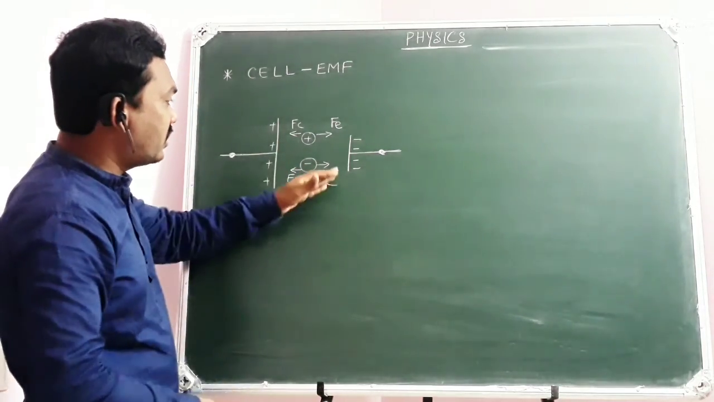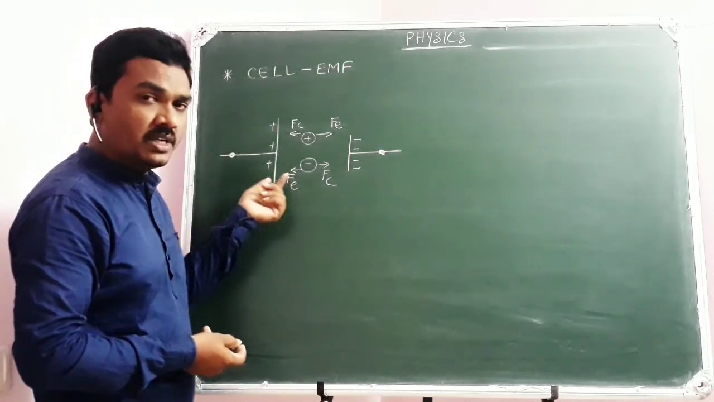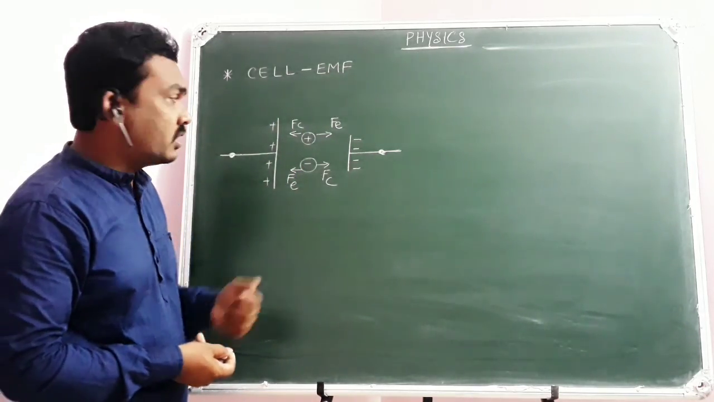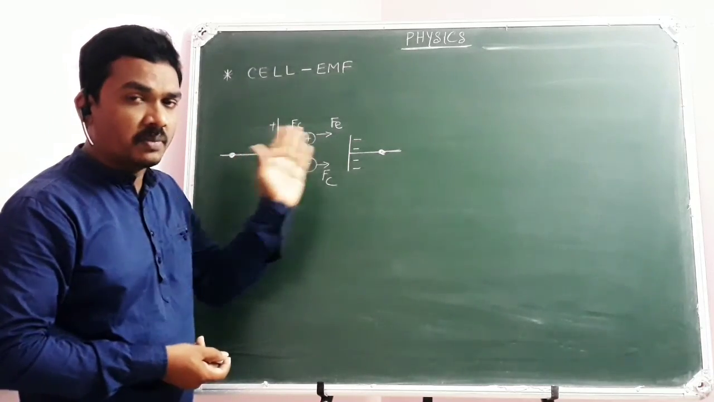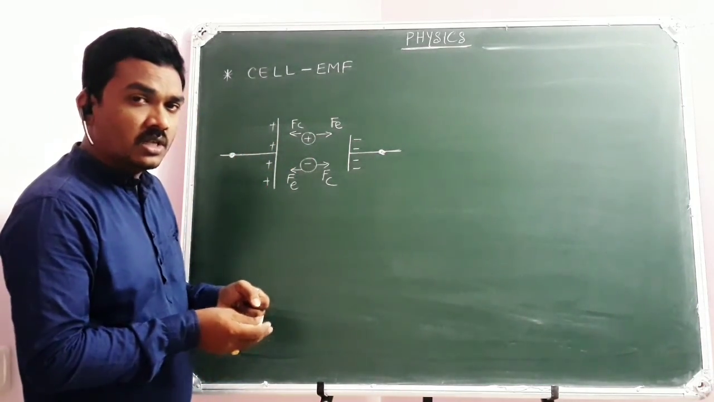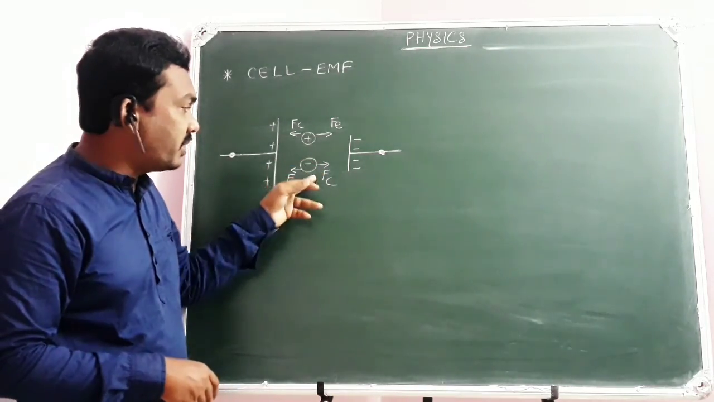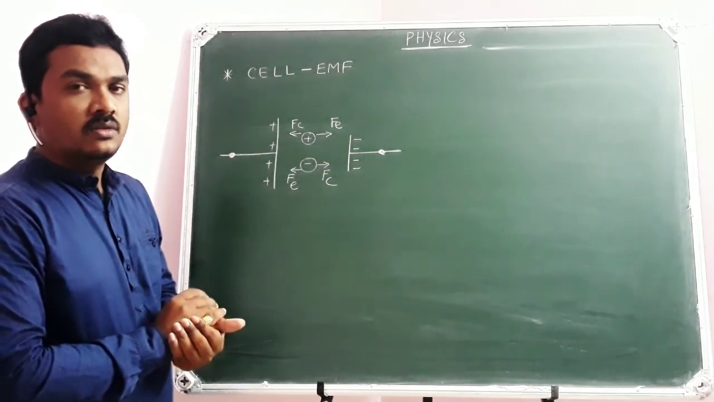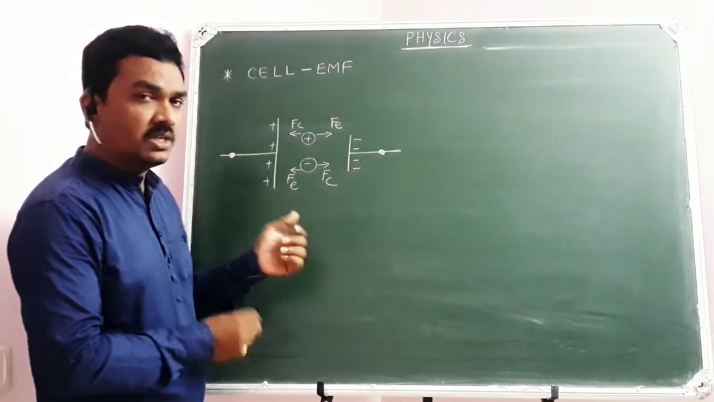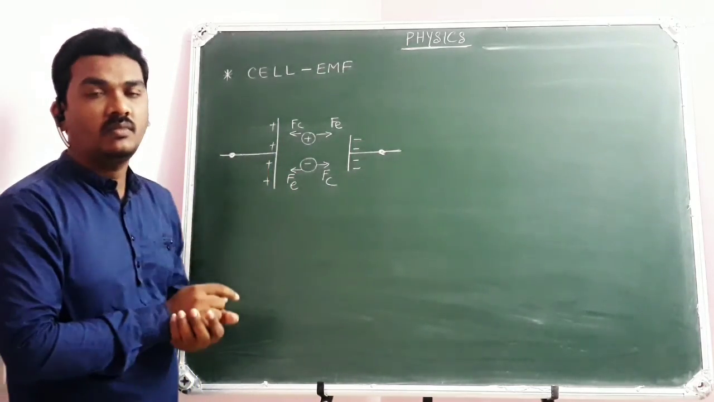As long as the ions are depositing on the plates, as the concentration of ions is increasing on the plates, there will be an electric force of repulsion that keeps the further ions in the electrolyte in equilibrium. So due to that equilibrium condition, a constant potential difference will be maintained.